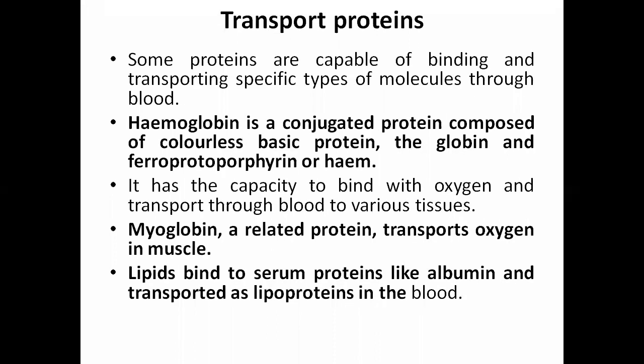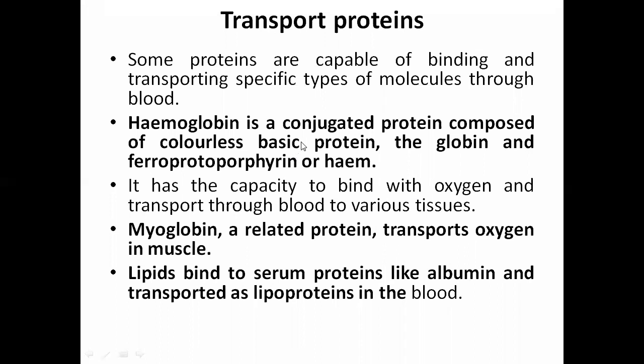Transport protein. Transport, right? Here, some proteins are capable of binding and transporting a specific type of molecules through the blood. That's why they are known as transport proteins. They participate in transportation.